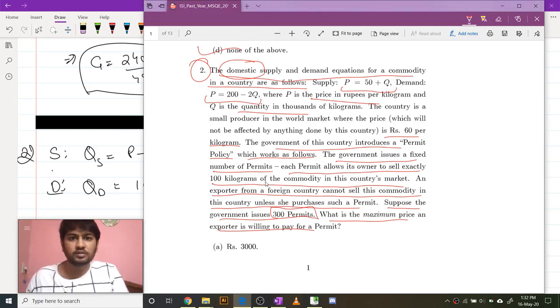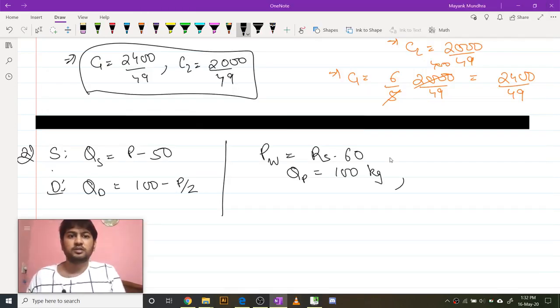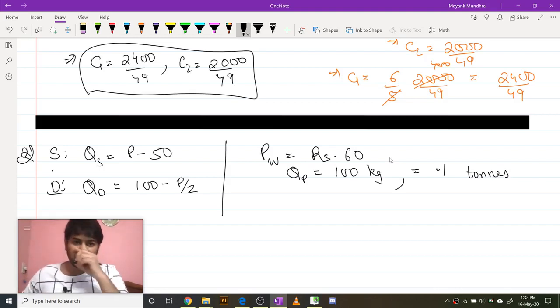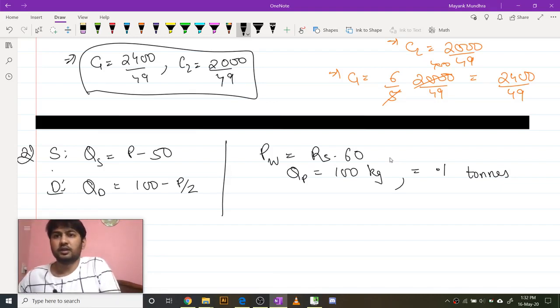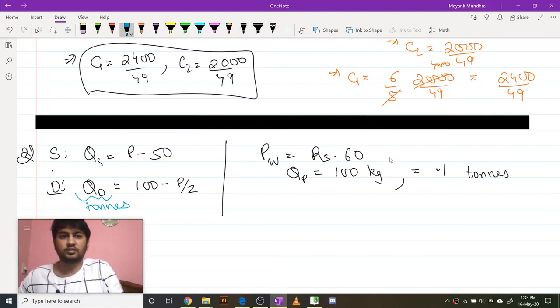Given that Q was in thousands of kilograms, in those units this becomes 0.1. So with a permit you are able to sell 0.1 quantity. These quantities are in thousands of kilograms, so that's why I want to convert this.